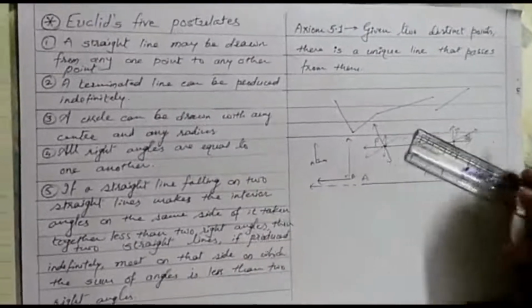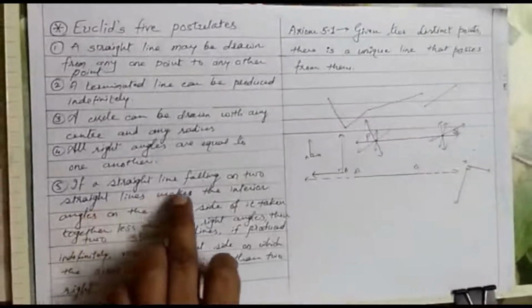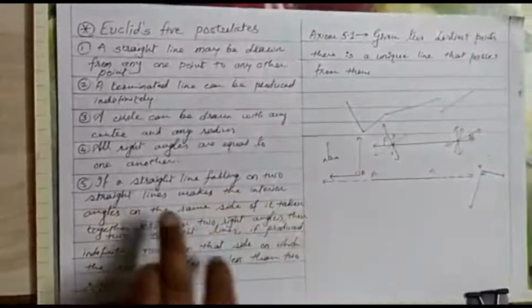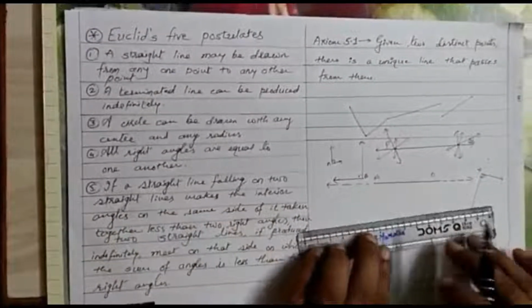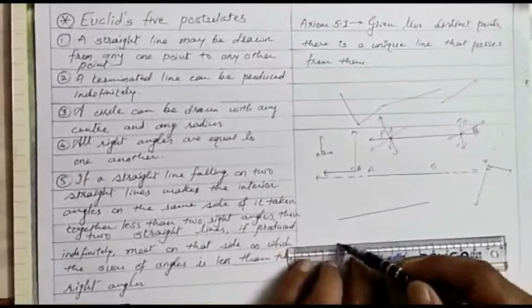That is the meaning. Fifth, very important: if a straight line falling on two straight lines. पैरेलल के बारे में कुछ नहीं बोला है, देखो आगे, straight line.